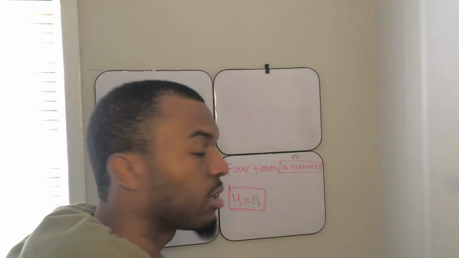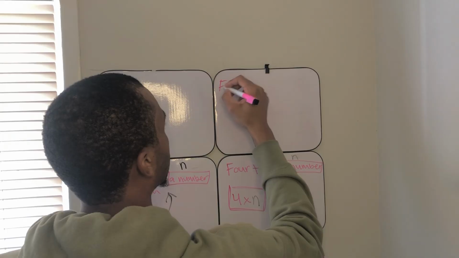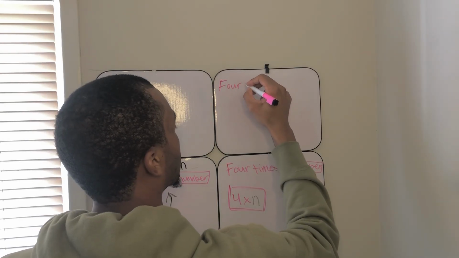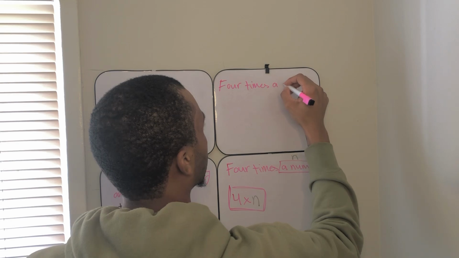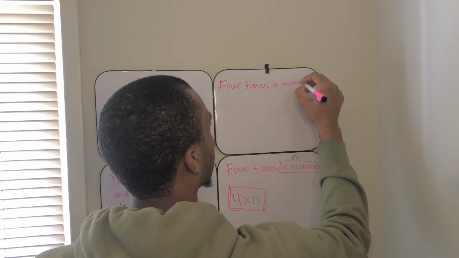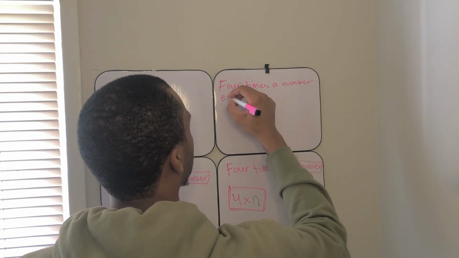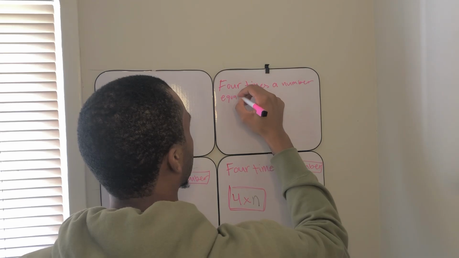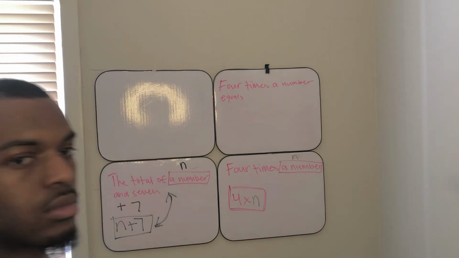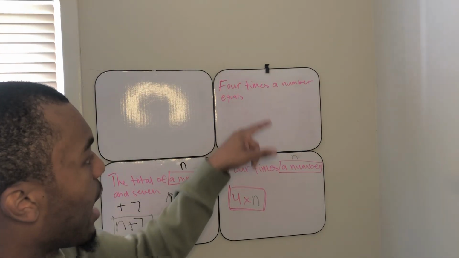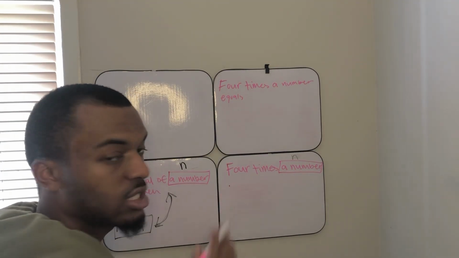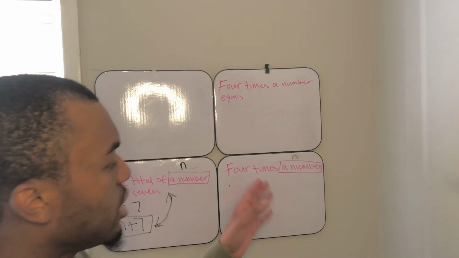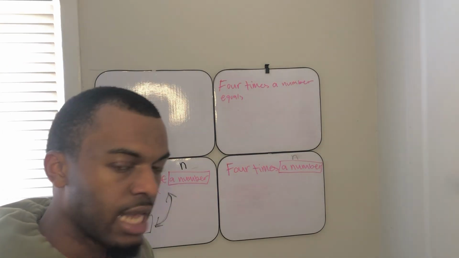I'm going to write a similar statement right here. Now, I know these two sentences look real similar, but they're not exactly the same.